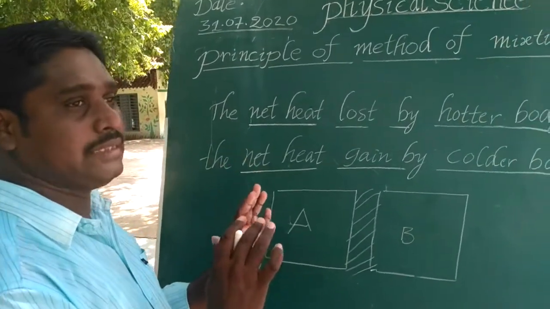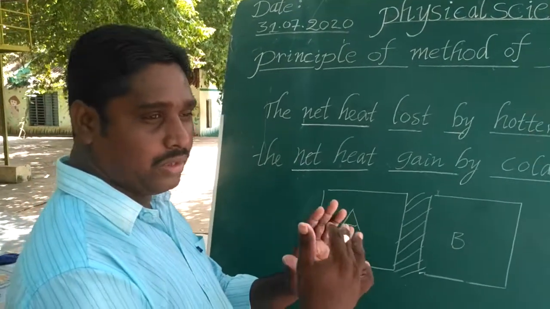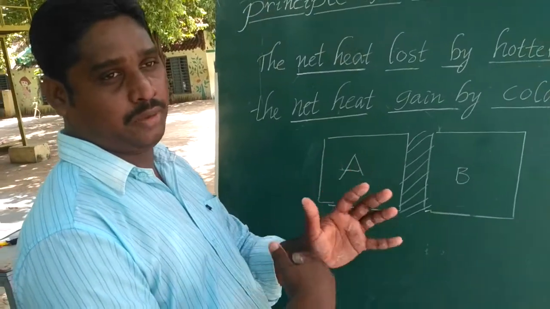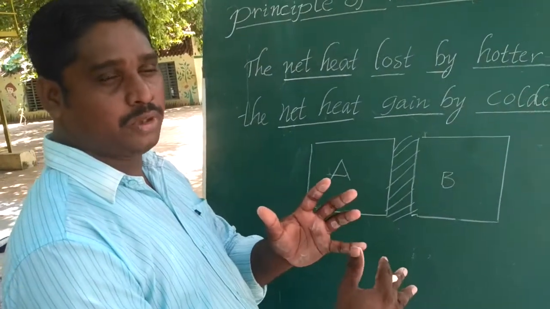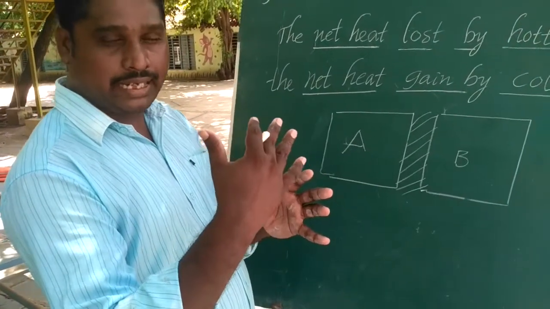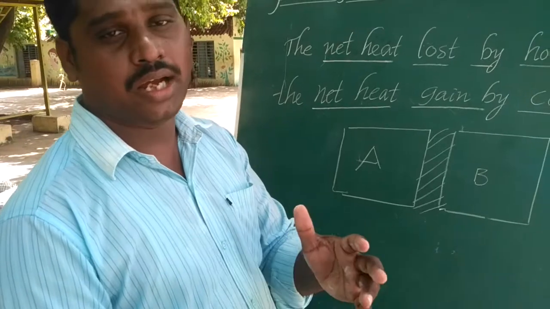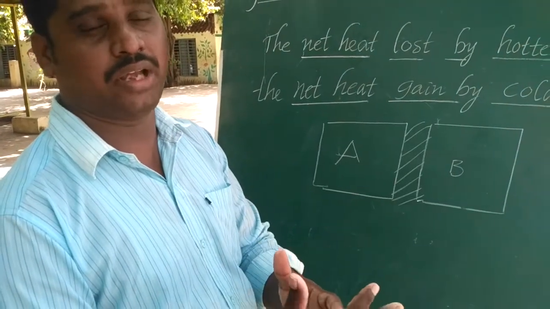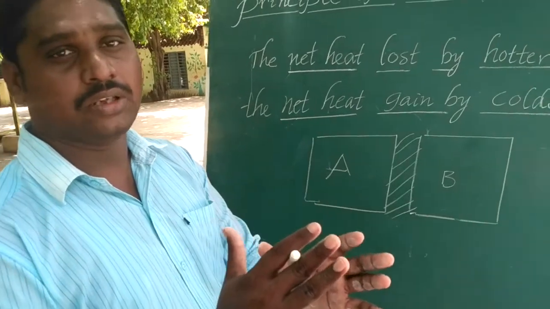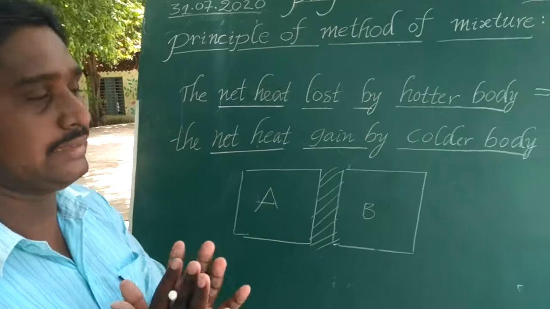Both bodies reach thermal equilibrium through the transfer of heat from the hotter body to the colder body. When both bodies attain thermal equilibrium, there is no transfer of heat from one body to the other, because thermal equilibrium means both bodies have the same degree of hotness or coldness.